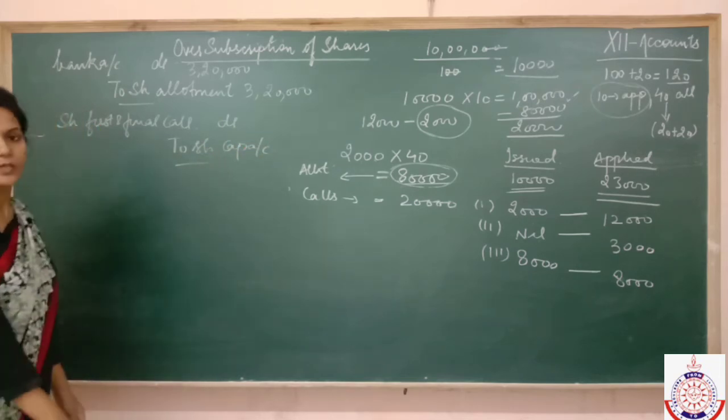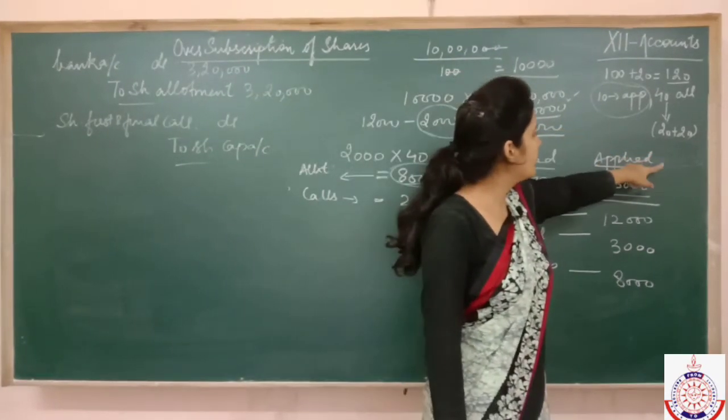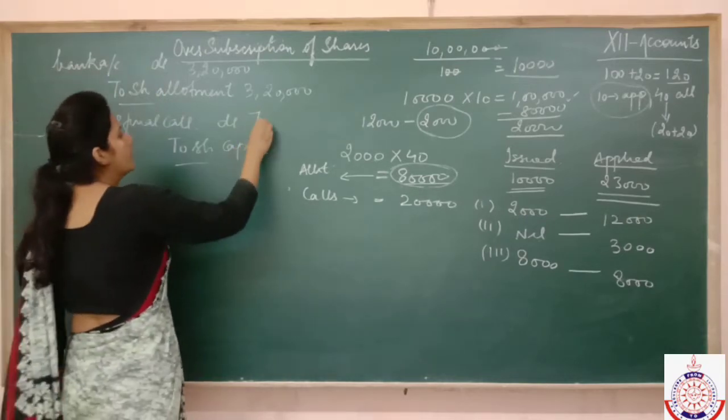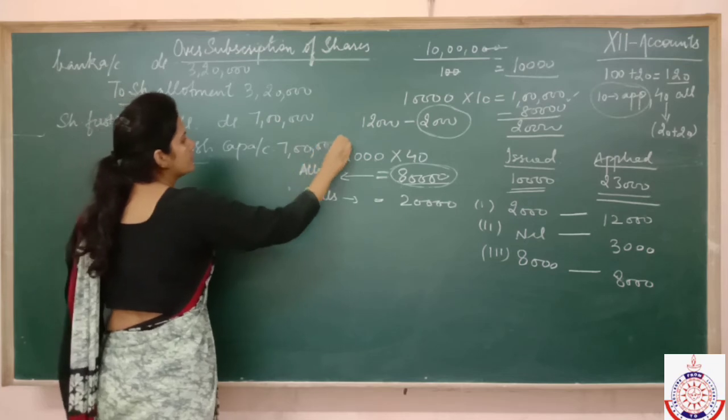Entry for due, correct? How many shares we have allotted? 10,000. Calls are rupees 70. So 1 lakh into 70 is 7 lakh. It means 7 lakh amount is due on calls.